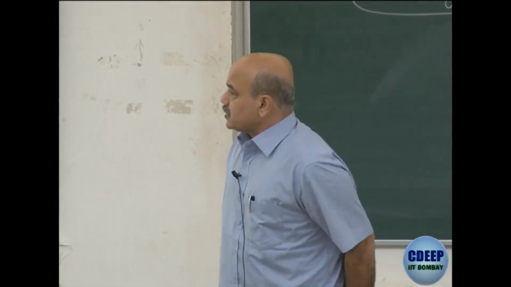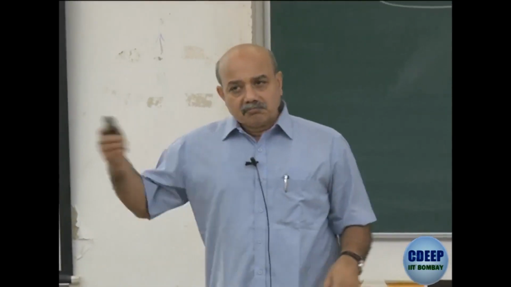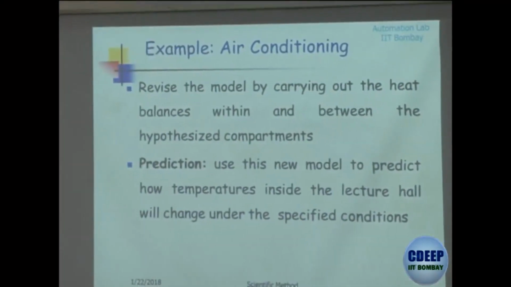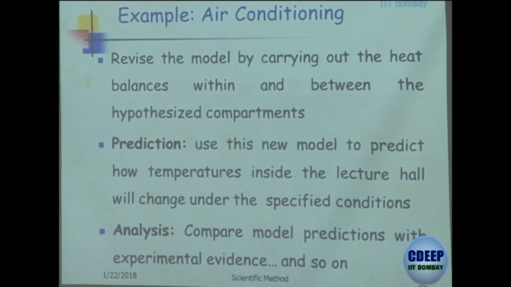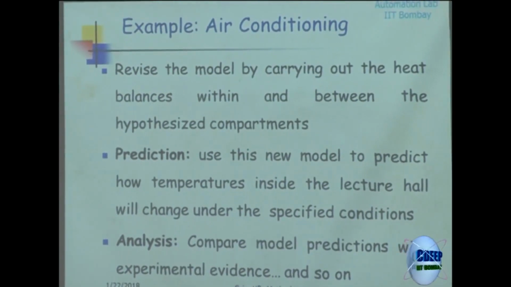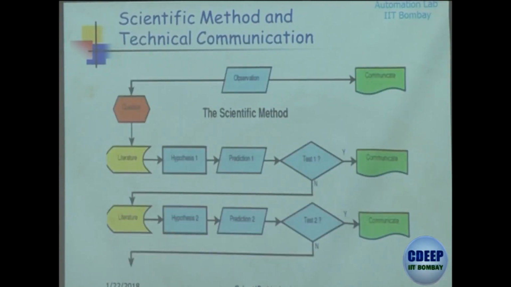So with these new predictions, you go on changing the hypothesis, you go on changing the models, you compare with the evidence, come up with an experiment, and then you go on refining these models. This is an iterative process, and this is what happens. Somebody finds an interesting observation, like Rosalind Franklin found an interesting observation.